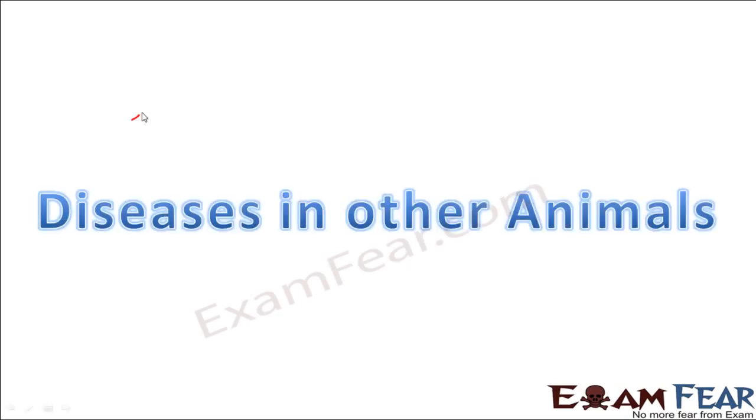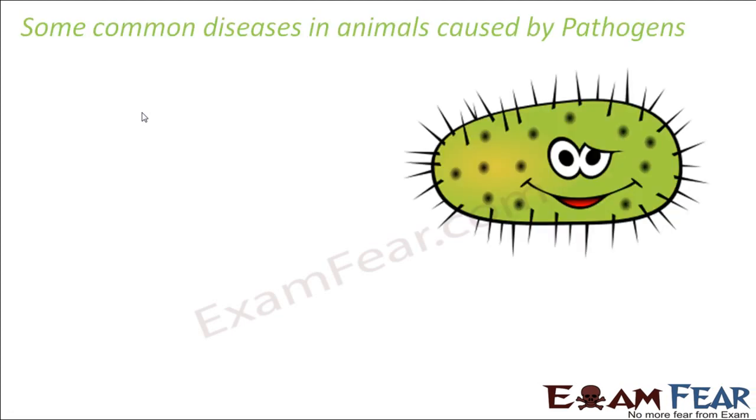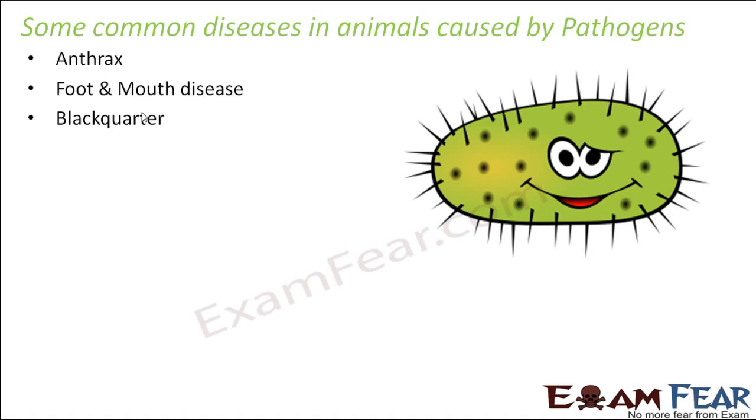So now let us look at the diseases which are caused in animals other than human beings by these pathogens. Some of the common diseases in animals caused by pathogens are anthrax, foot and mouth disease, and black water. Let us talk about anthrax first. It is a very common disease which attacks mostly cattle. In fact, from cattle it sometimes also spreads to human beings as well.